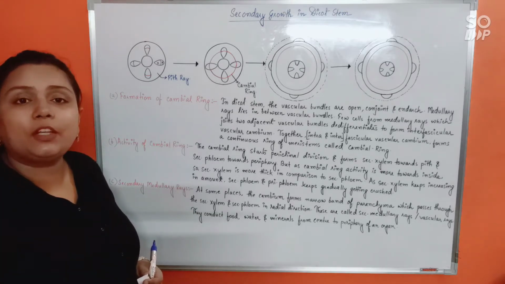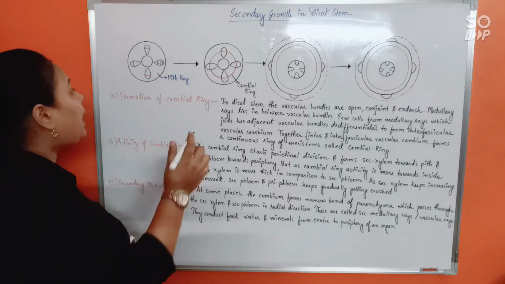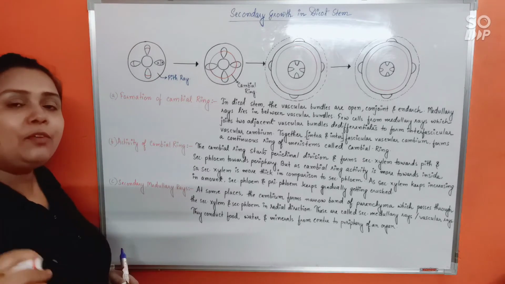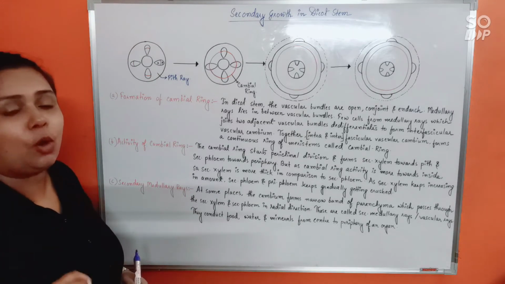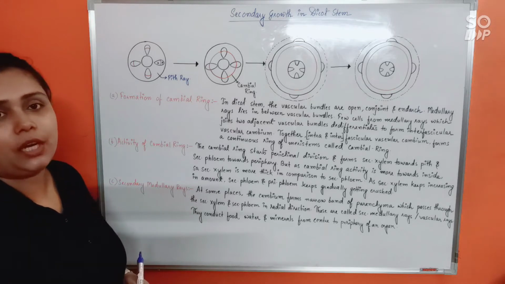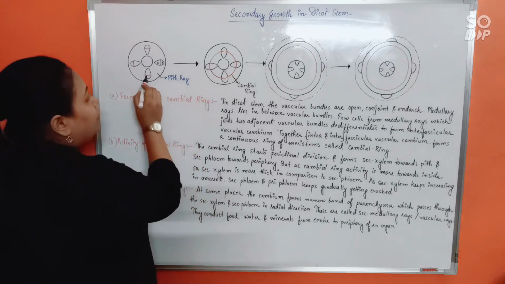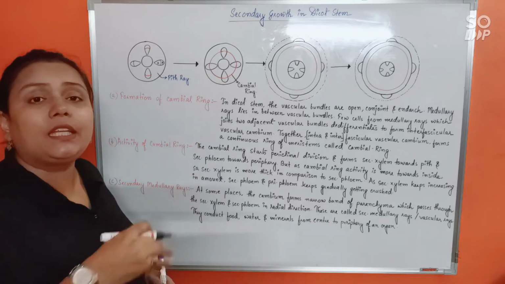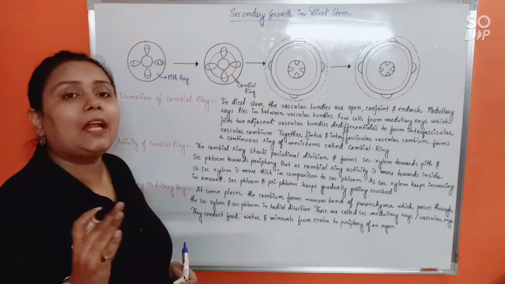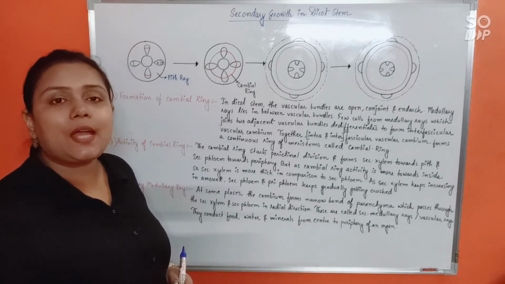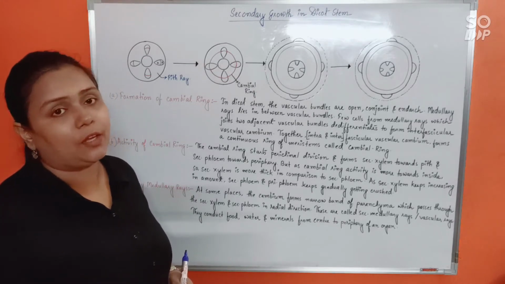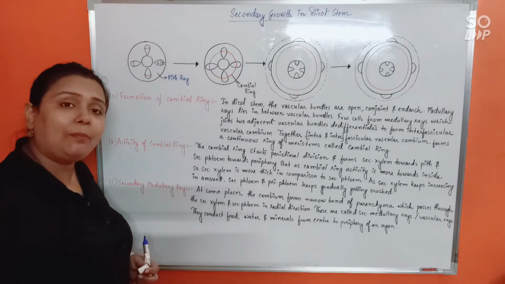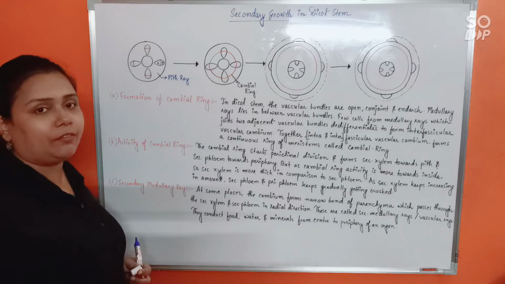Okay, and which particular part will become meristematic? The part that can join two adjacent cambiums. So that part will become meristematic, and we will call it interfascicular vascular cambium. By the combination of intra and interfascicular vascular cambium, we will get a continuous ring of meristem, and that will be known as the cambial ring. This is how secondary growth begins in the dicot stem. I hope all of you are clear now. Fine. So now see what will happen after the cambial ring has been developed.